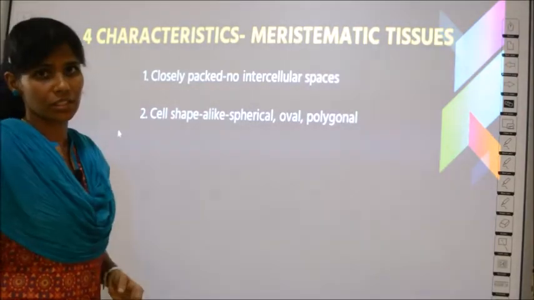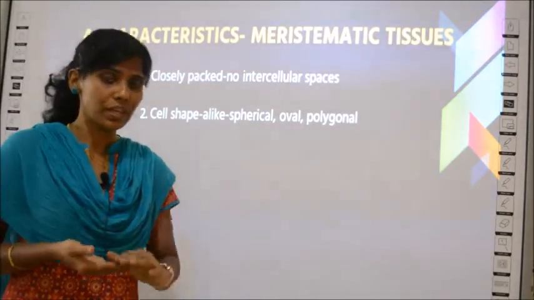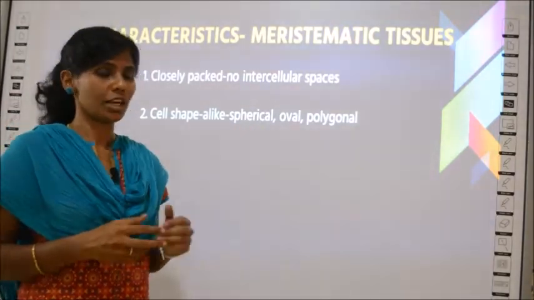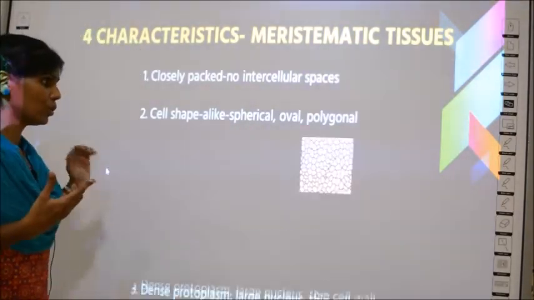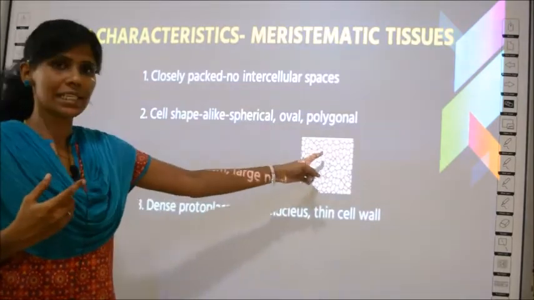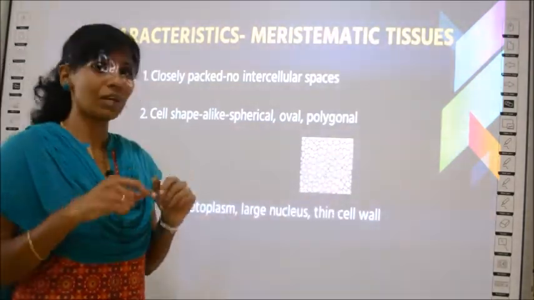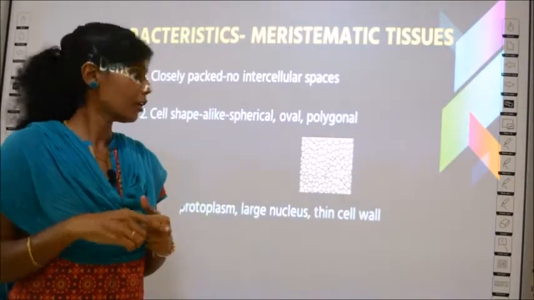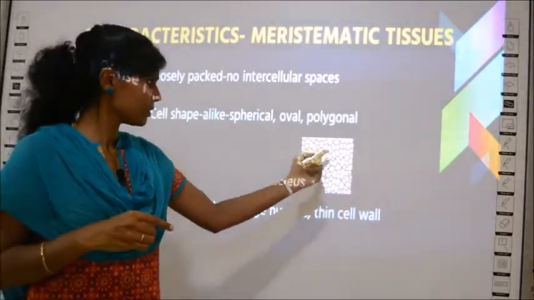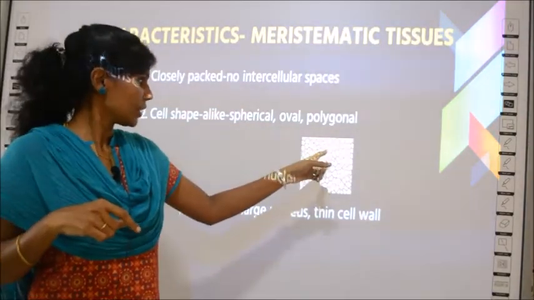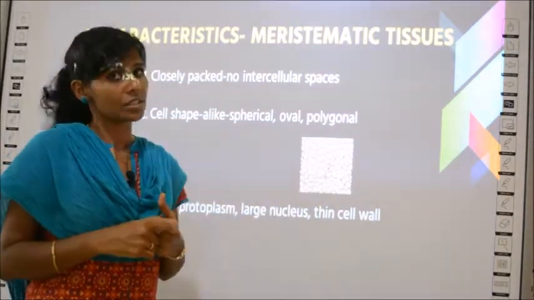The second characteristic is that they are either spherical, oval or polygonal in shape. You know spherical and oval, I guess. Polygonal cells will appear like this. If it is not a circle or a sphere but has a structure with many sides, it is polygonal, so you will have more than five or six sides.